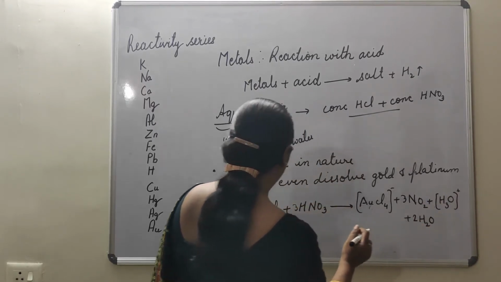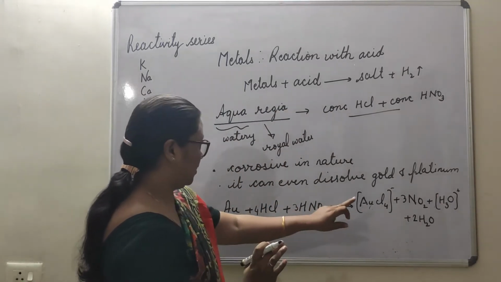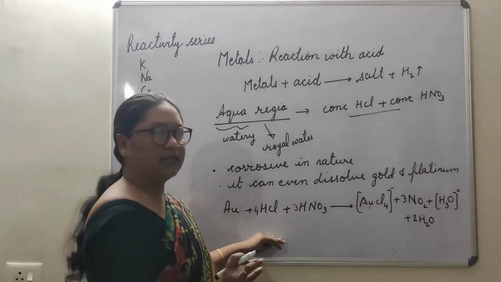N is 3, O is 9 on both sides. Yes, this is the balanced equation.